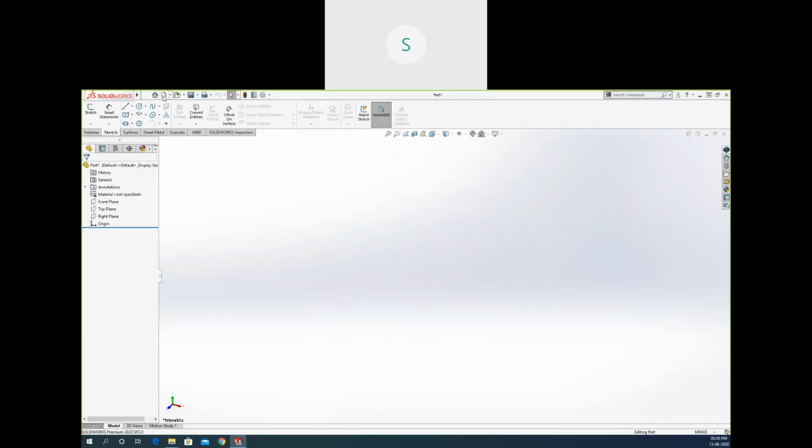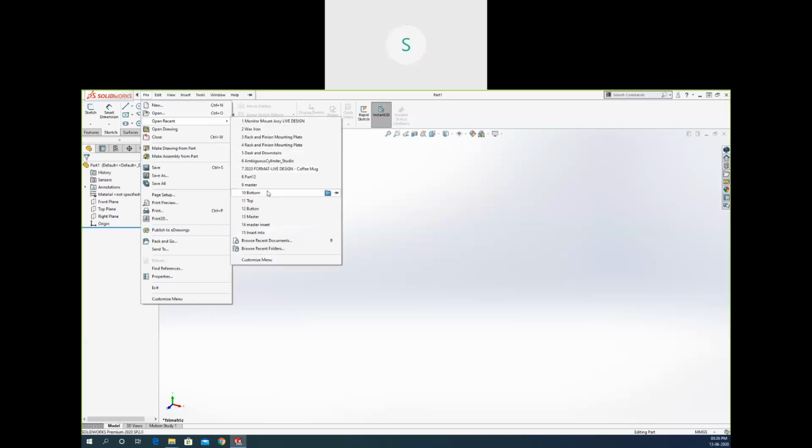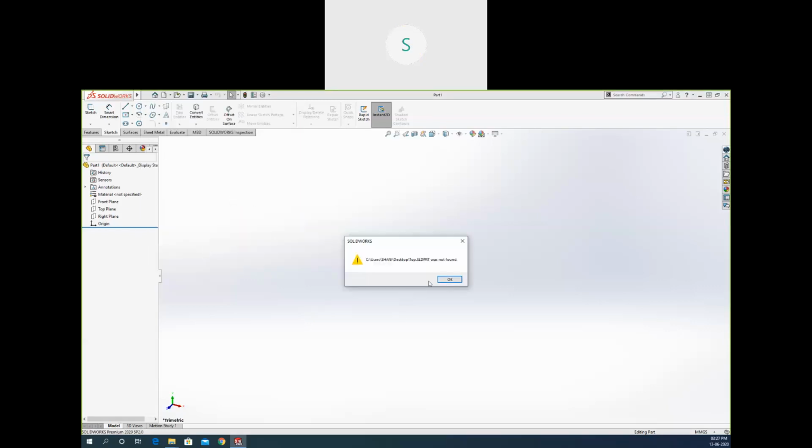Okay, if I open a part I previously created, a simple part... The part is missing. Wait a second, I will directly open it from the folder.